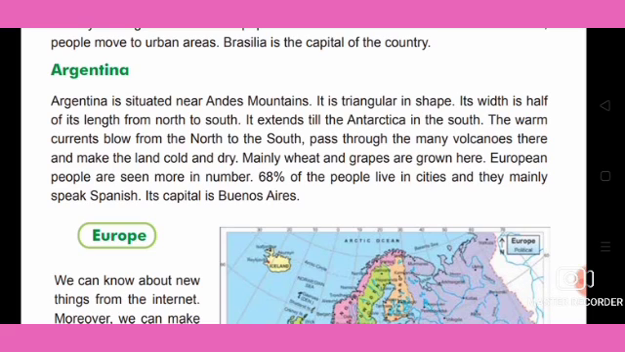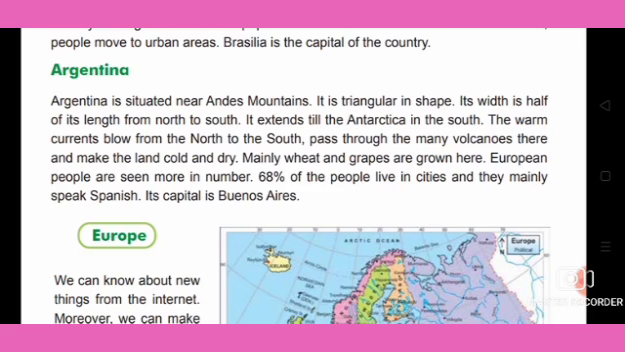The warm currents blow from the north to the south, pass through the many volcanoes there and make the land cold and dry. Mainly wheat and grapes are grown here.